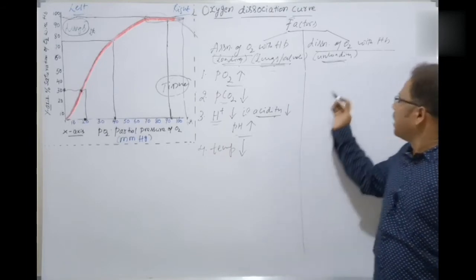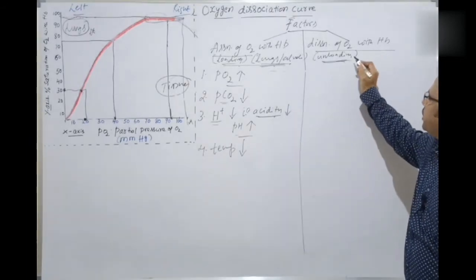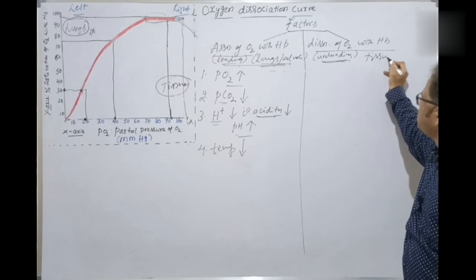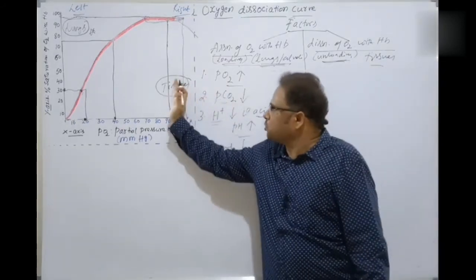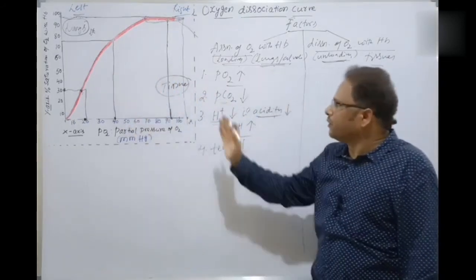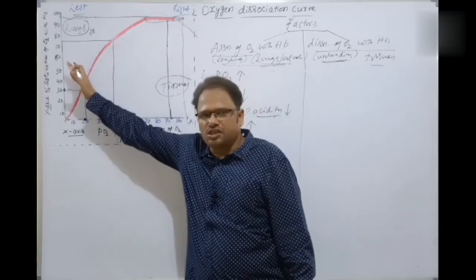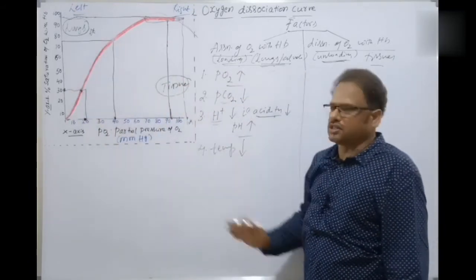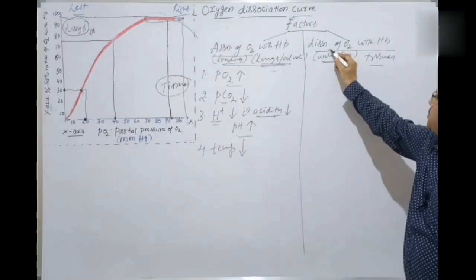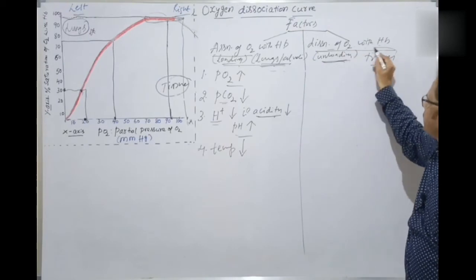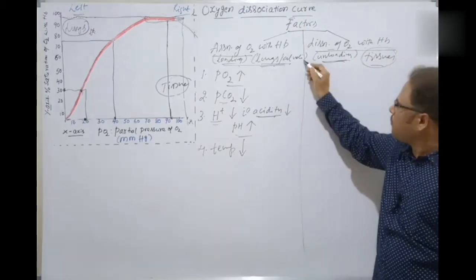Okay, students. But the opposite is seen at the tissues. This one is seen at the tissues here. This one is tissues. That is the lungs alveoli. Where is the left side? That is association. Right side, dissociation here. So dissociation of oxygen from hemoglobin is seen in the tissues, where the extremely opposite factors happen.